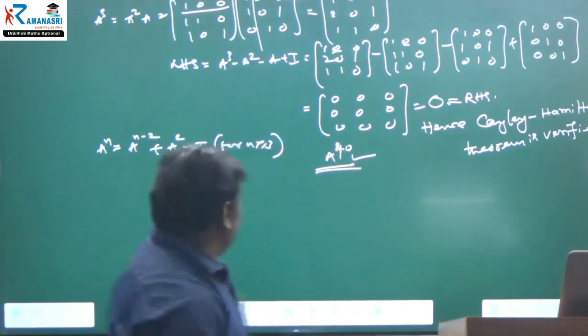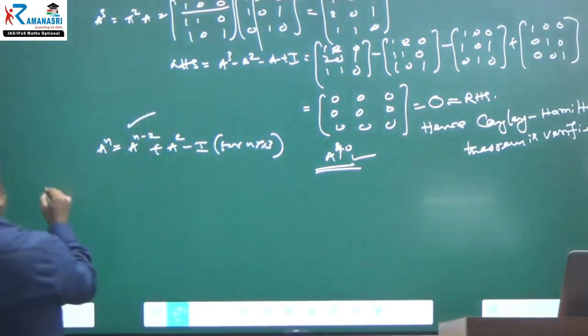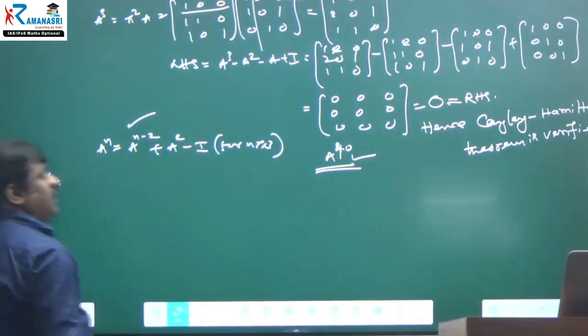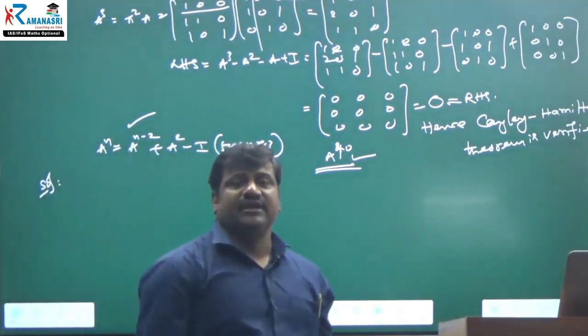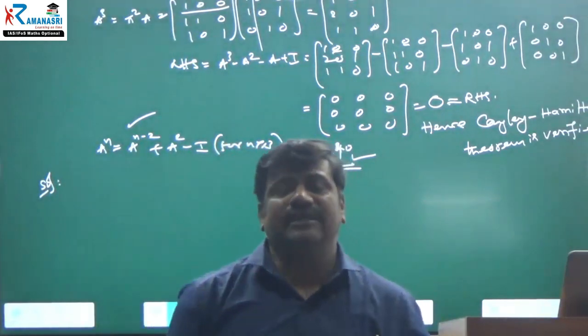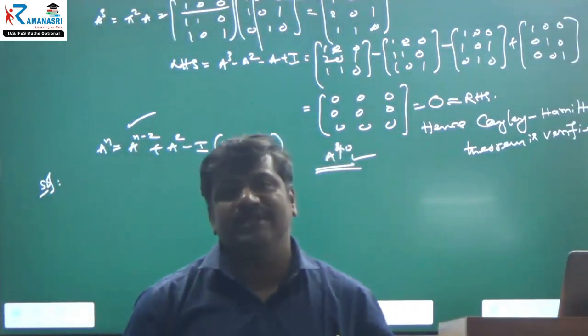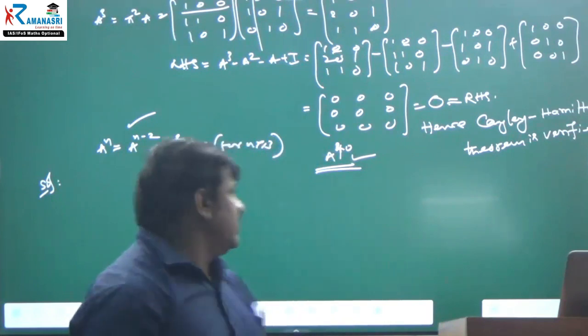Okay, right. Now, how to verify? I am verifying this relation, this equation, by the principle of mathematical induction, PMI.